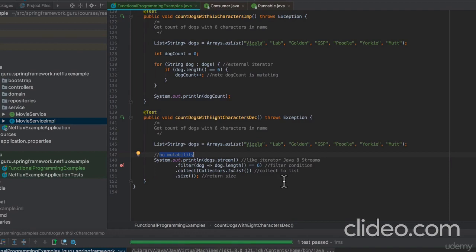We're going to get a stream of dogs, and then we're going to filter based on the length of the dog, the length of the string, and then we're going to collect that to a list, and then we're going to output the size. So if you're brand new to Java from a different programming language, I don't know if you can get away with it if you're brand new to being a programmer, but this is an example where you could see exactly what's going on. And we are going to be working a lot more with streams coming up in this course.